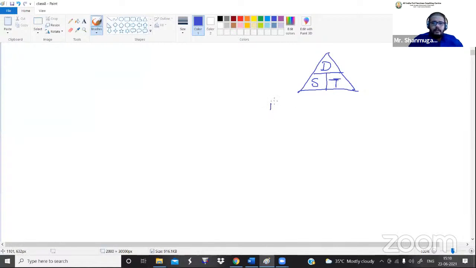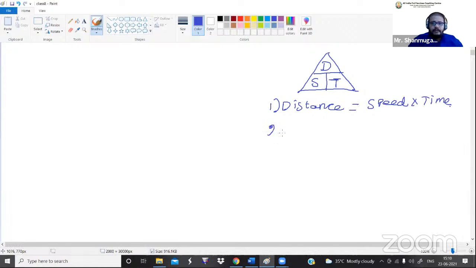Now the formula number one, that is distance. Guys, listen here. D stands for distance, S stands for speed, and T stands for time. Got it? Now the first formula, distance, is equal to, so below D, what are the variables we have? S and T. So we multiply them. Distance is equal to speed into time.